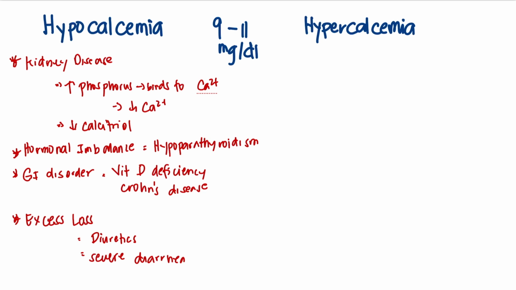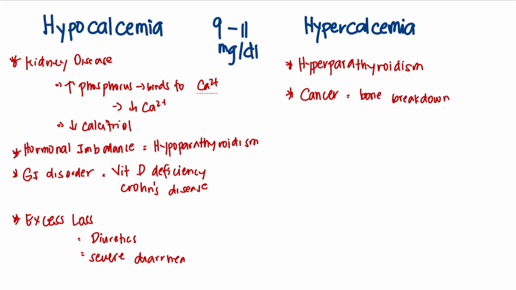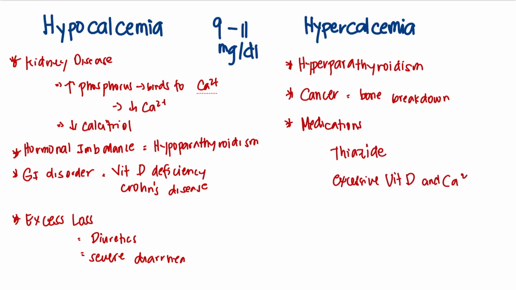On the other hand, we have hypercalcemia. One major cause is hyperparathyroidism. In some cases, cancer can lead to bone destruction, releasing large amounts of calcium into circulation. Certain medications such as thiazide diuretics, excessive vitamin D, or calcium supplements can also contribute.